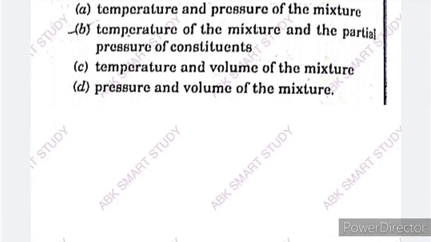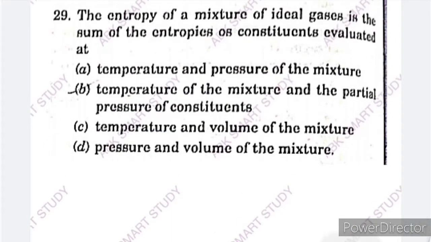The next question is, the entropy of ideal gases is the sum of the entropies of constituents evaluated at. Options are A, temperature and pressure of the mixture. Option B, temperature of the mixture and the partial pressure of constituents. Option C, temperature and volume of the mixture.